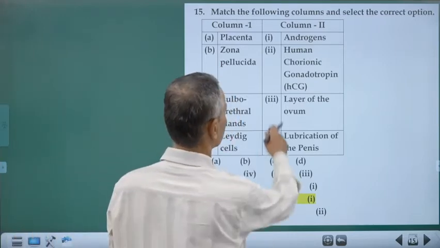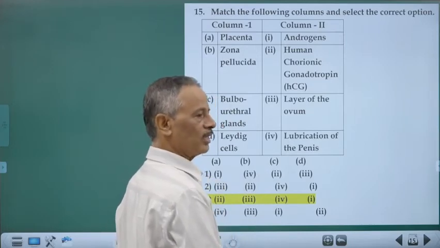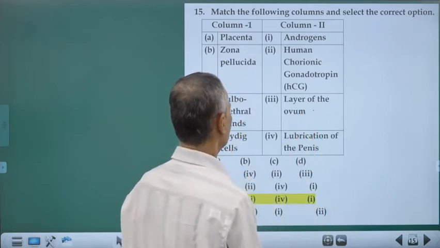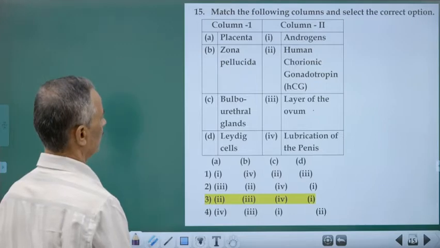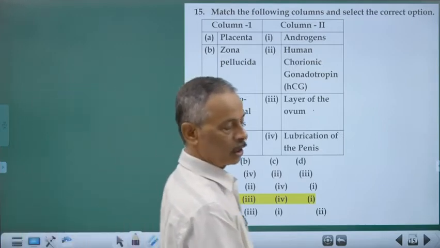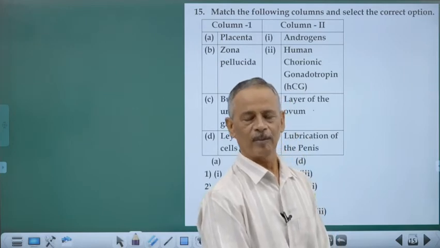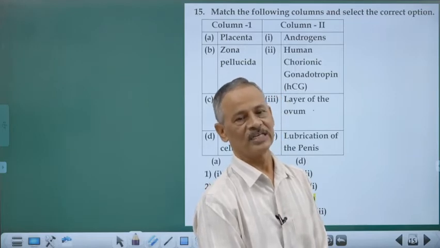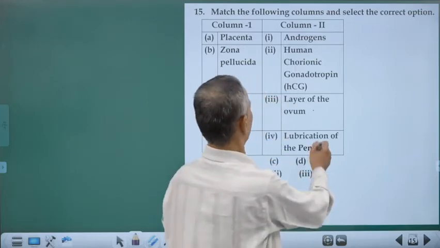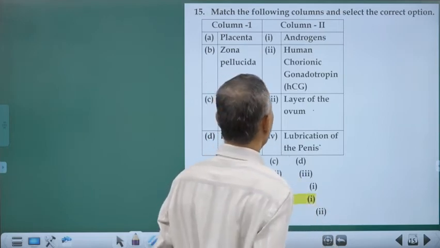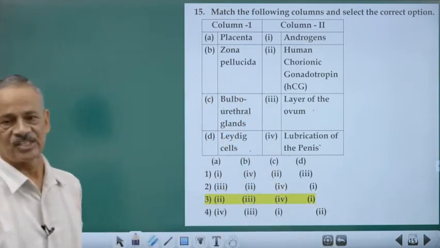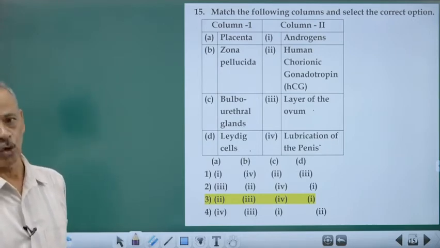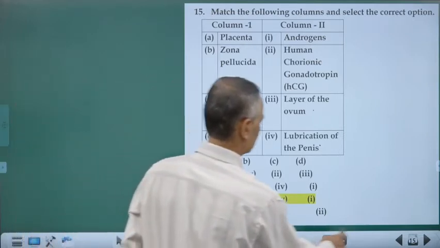Zona pellucida is a non-cellular gelatinous layer produced by the Graafian follicular cells around the ovum. Bulbourethral glands are also called Cowper's glands, present in the male reproductive tract, a pair of small structures which produce mucus. It is mainly responsible for the lubrication of the penis. And Leydig cells. Leydig cells are interstitial cells in the testis. They are present in the matrix. They are responsible for the production of testosterone, androgens. So the option is 3.